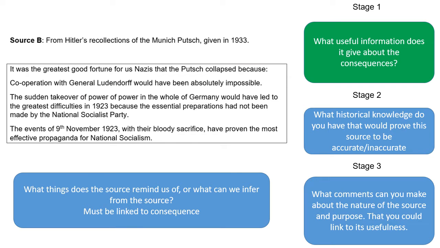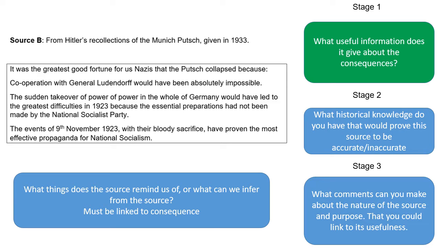So this question is asking us to take the role of a historian and to study a source and to find out why it's useful for a certain inquiry. This inquiry is the consequences of the putsch. So the first thing we have to do is read the source carefully, and we have to be able to highlight one or two quotes about the useful information it gives us about the consequence. So what things does the source remind us of, or what can we infer from the source? And now this must be linked to the consequence.